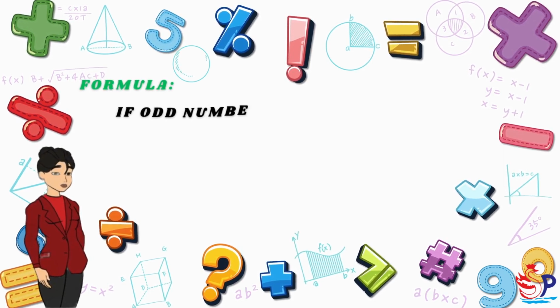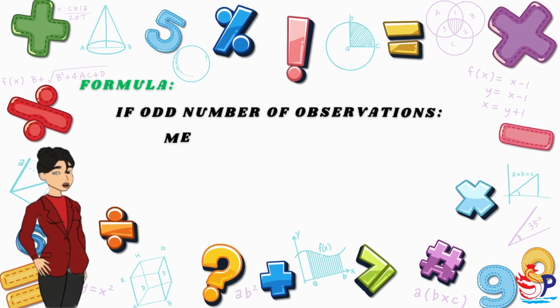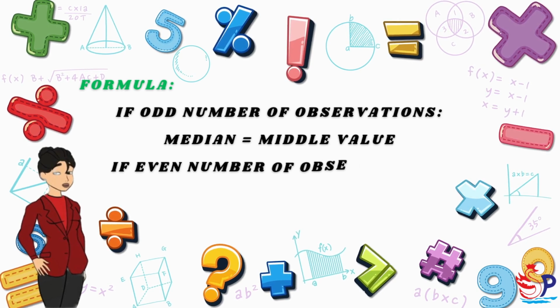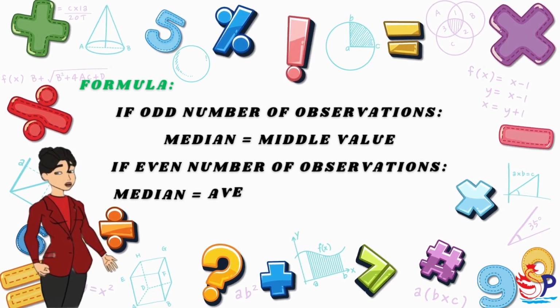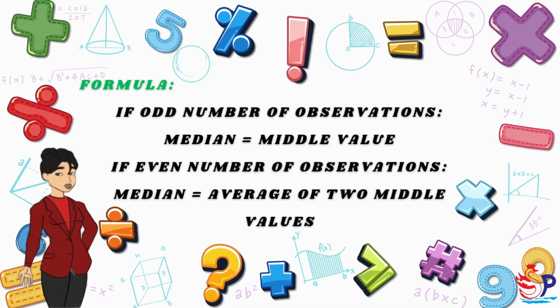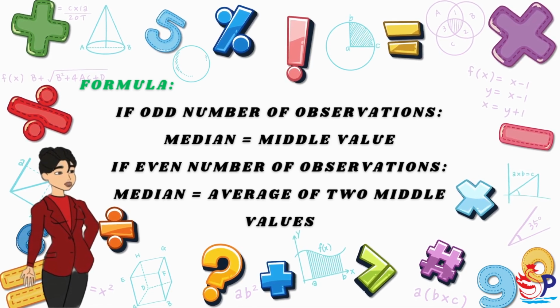Formula. If odd number of observations, median is equal to middle value. If even number of observations, median is equal to average of two middle values.